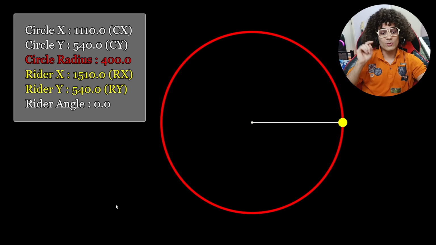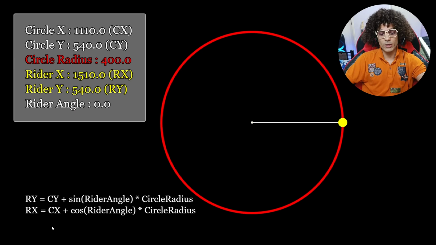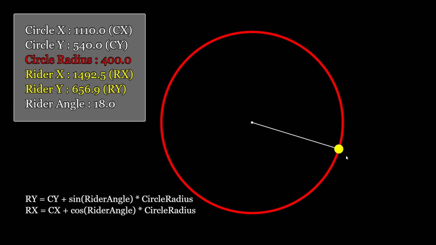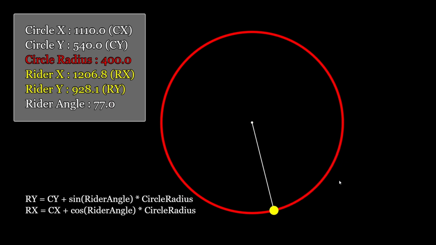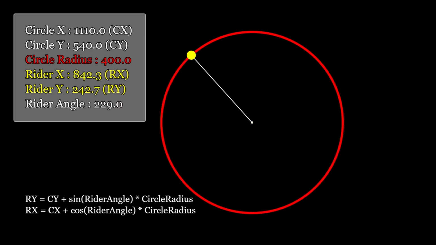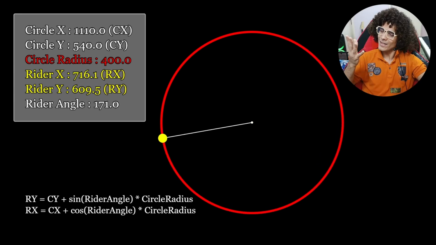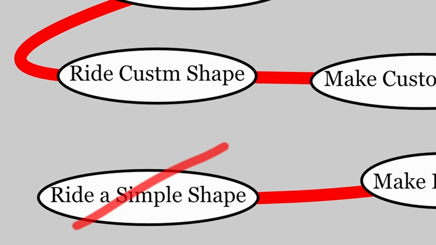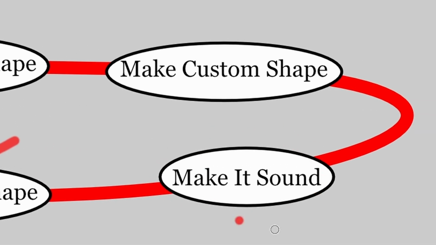What I'm gonna do is add a tiny amount to the rider's angle, and after that, recalculate the rider's position based on this formula. You can already see how precisely it moves by changing the angle. And this is what happens when we do it in every frame. Super smooth. Okay, first step is done. Let's go and make a sound out of this rider.